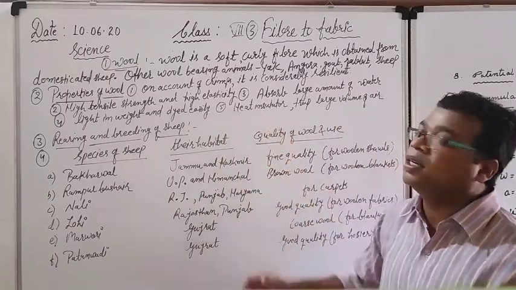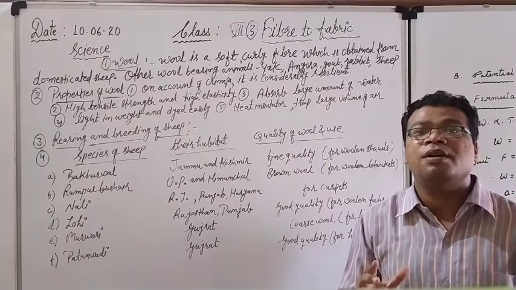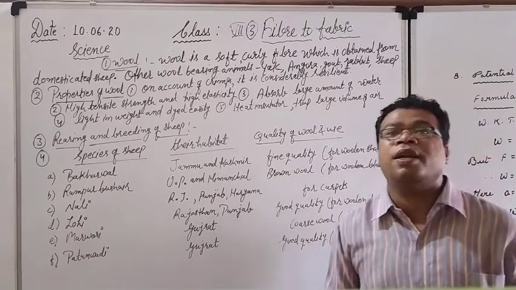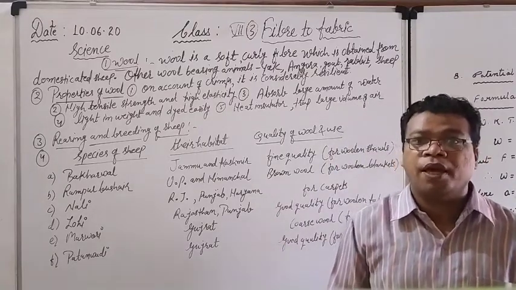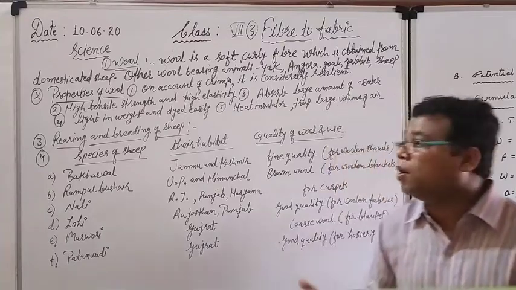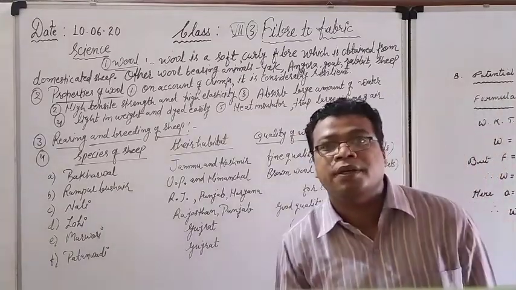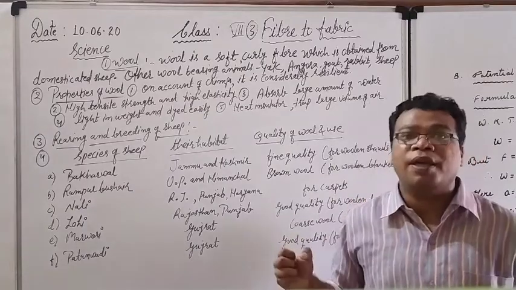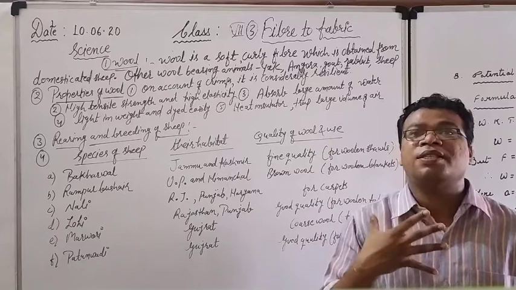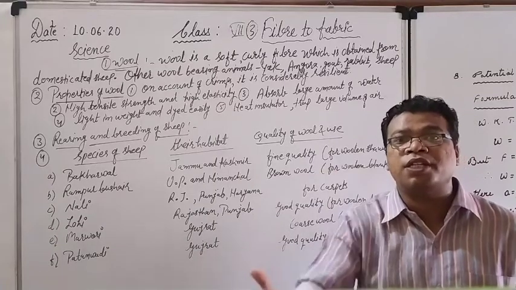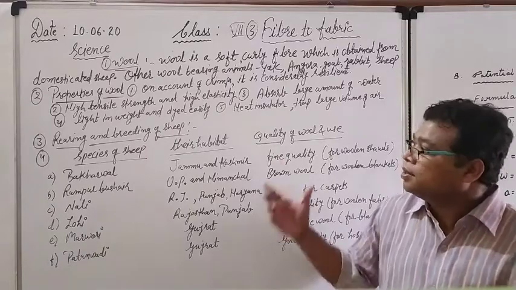Next, a heat insulator. It is one of the most important properties. Heat insulator means wool actually works as an insulator, and that's why we wear sweaters, because it keeps our body warm. Okay, and why does it keep our body warm? Because it can trap a large volume of air, and we know that air is a good insulator, and that's why it does not let our body heat escape outside, and that's why it keeps our body warm during the winter season. Same properties.